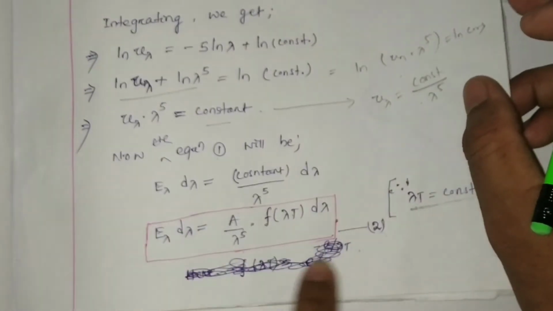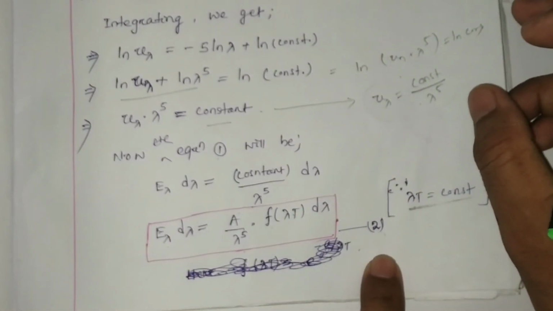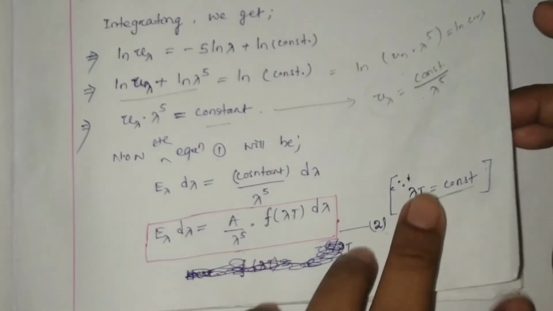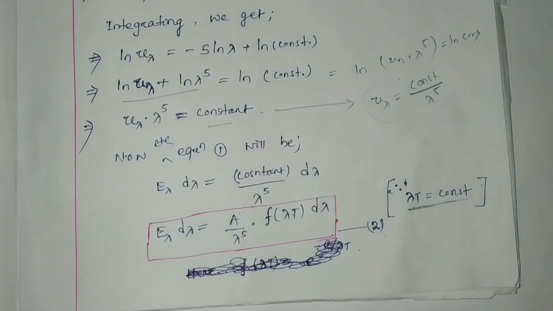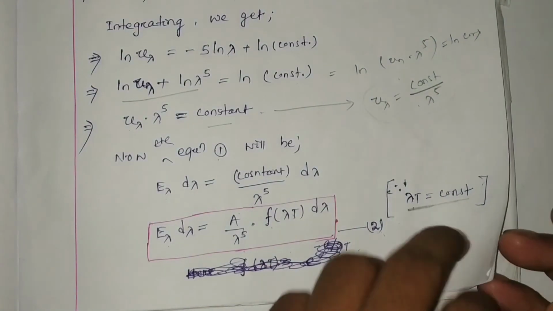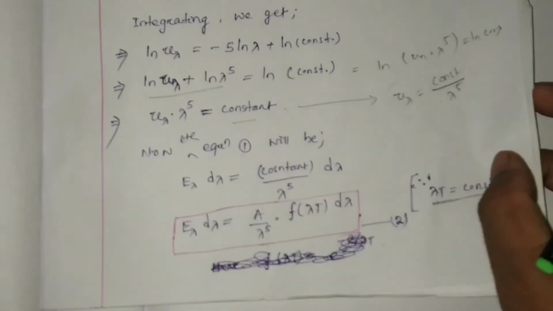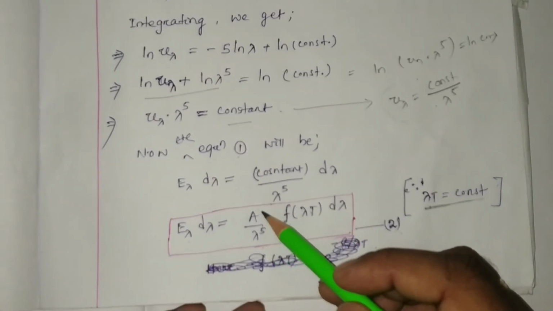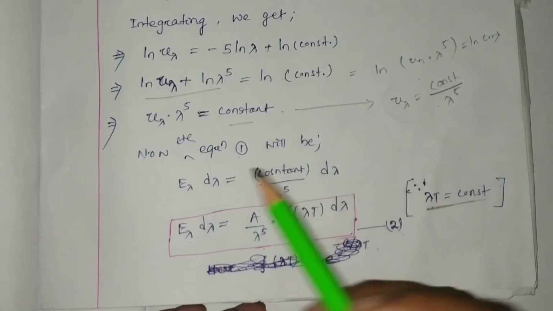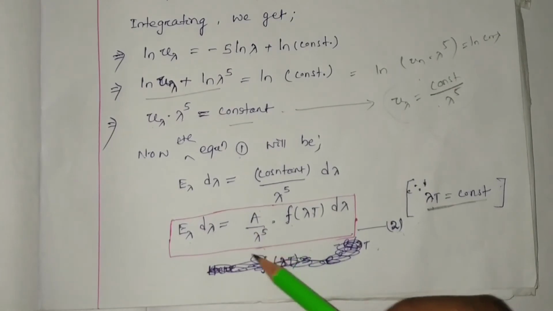Instead of 1 by lambda to the power 5, we just put this value.